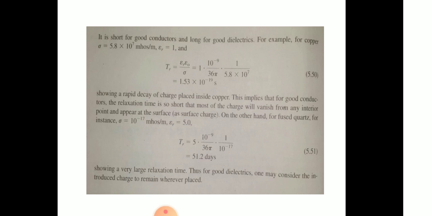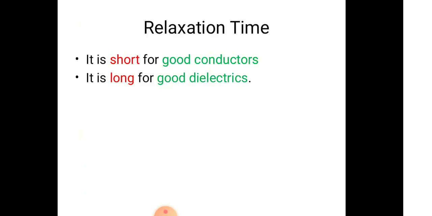You see, in the above case we got 1.53 into 10 to the power of minus 19 seconds, but here we are getting 51.2 days. What is it showing? This shows a very large relaxation time. Therefore, we can conclude that for good dielectrics, one may consider that the introduced charge remains wherever placed. Therefore, we can say that relaxation time is short for good conductors and it is long for good dielectrics.